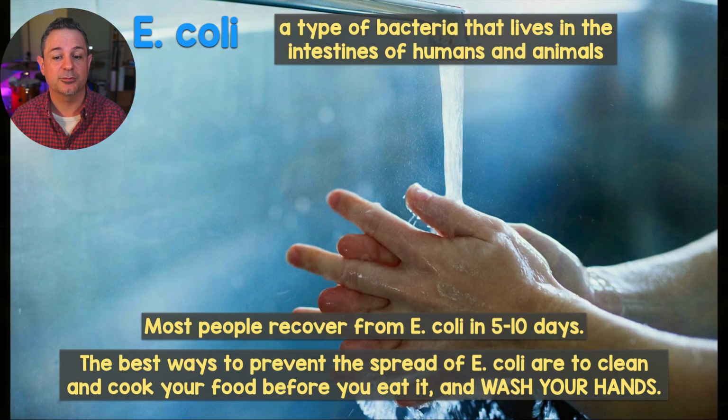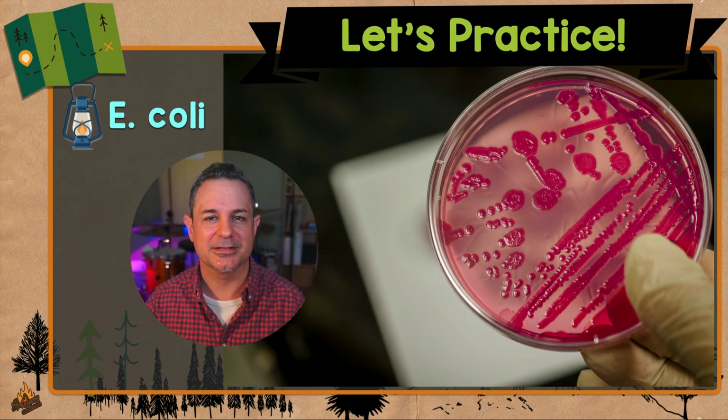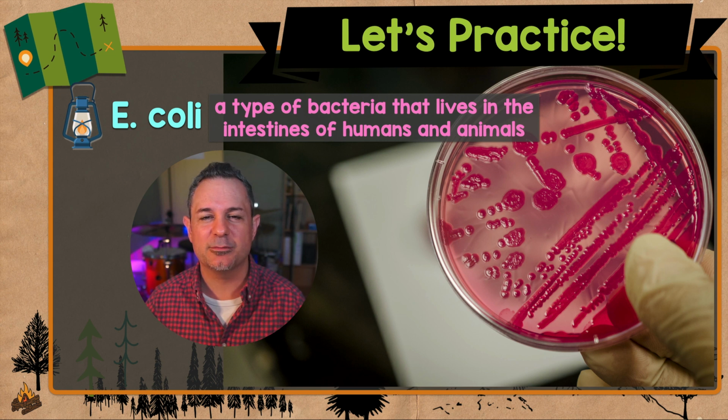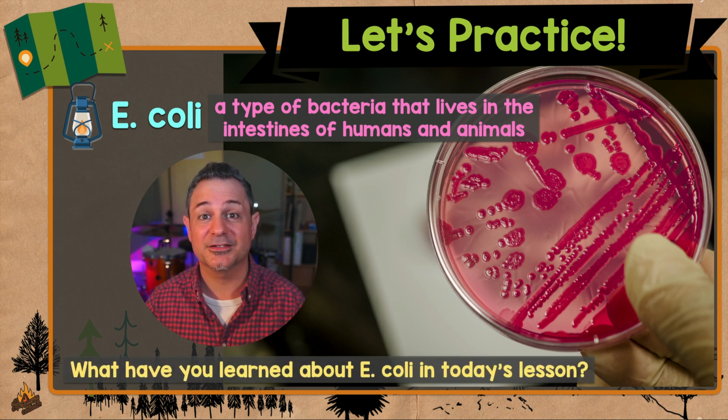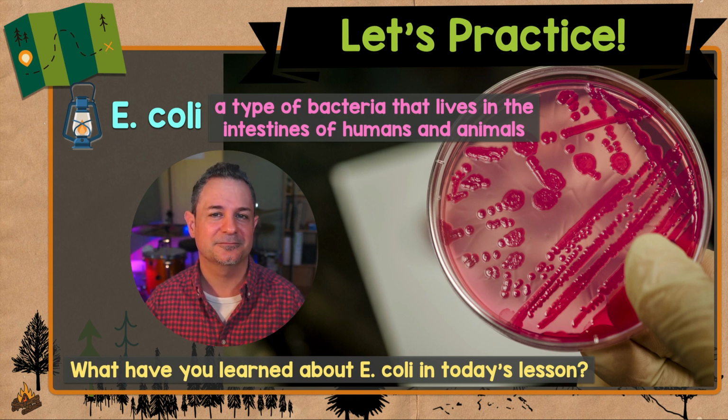The best ways to prevent the spread of E. coli are to clean and cook your food really well before you eat it, and to wash your hands every time you go to the bathroom and before every meal. Let's practice. E. coli is a type of bacteria that lives in the intestines of humans and animals. Remember, not all E. coli is harmful to humans. What have you learned about E. coli so far in today's lesson?